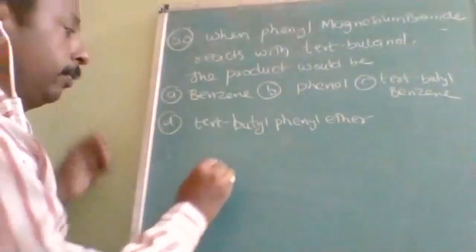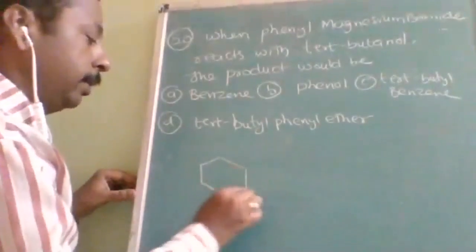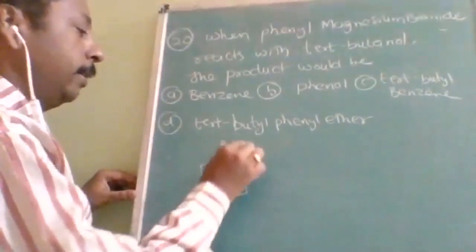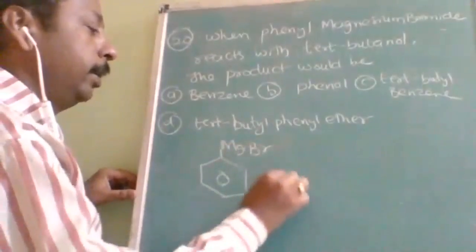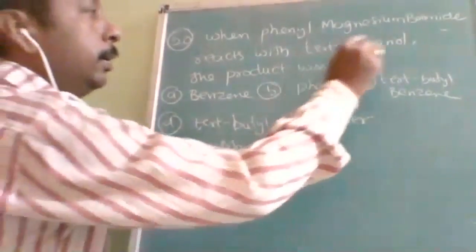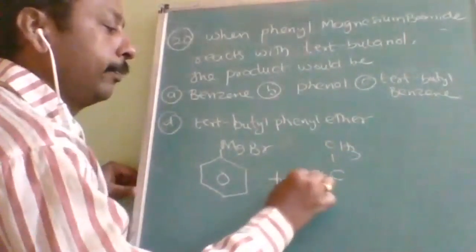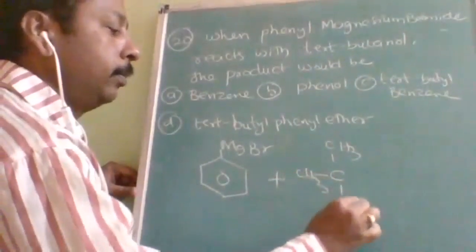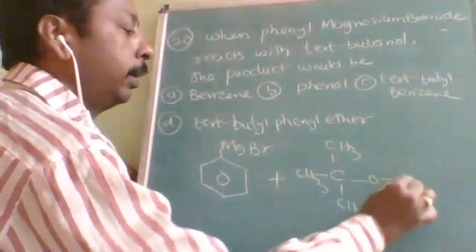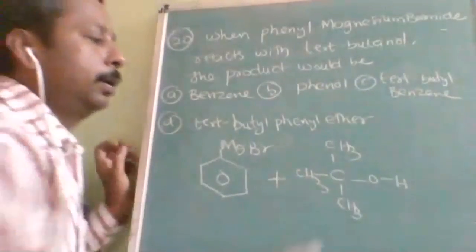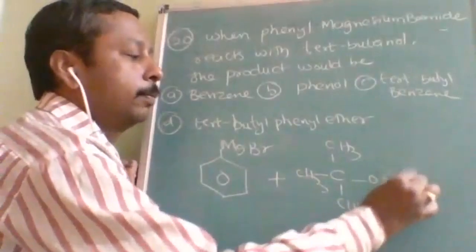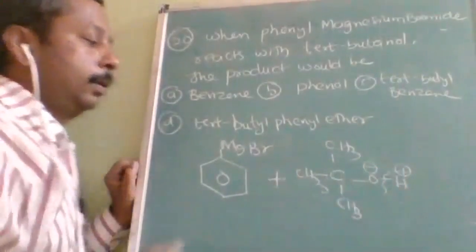Phenyl magnesium bromide. What is phenyl? Benzene, and MgBr. This is phenyl magnesium bromide. Tertiary butanol means this is tertiary butanol, with OH. Now the bond cleavage will be here, H positive, O negative.